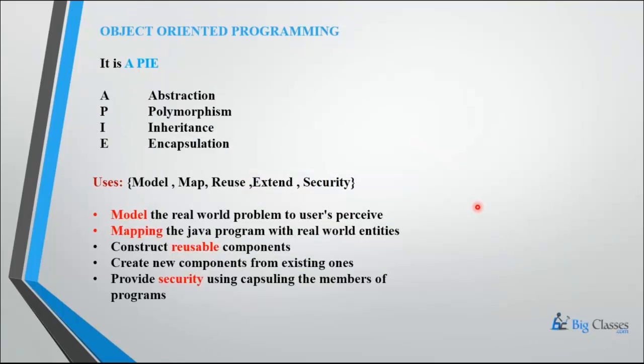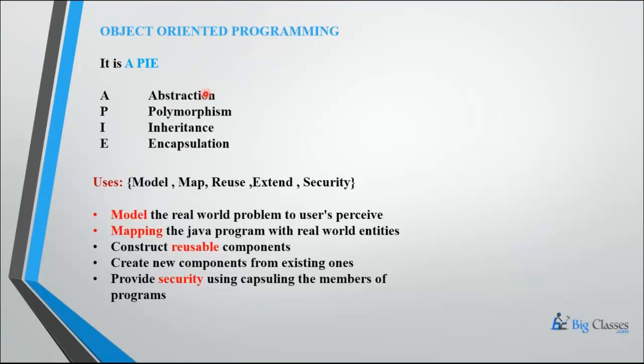Now I will give a little bit about object-oriented programming. Observe this shortcut, it is APIE. A for abstraction, P for polymorphism, I for inheritance, and E for encapsulation. This is a shortcut you need to remember for the object-oriented programming features.